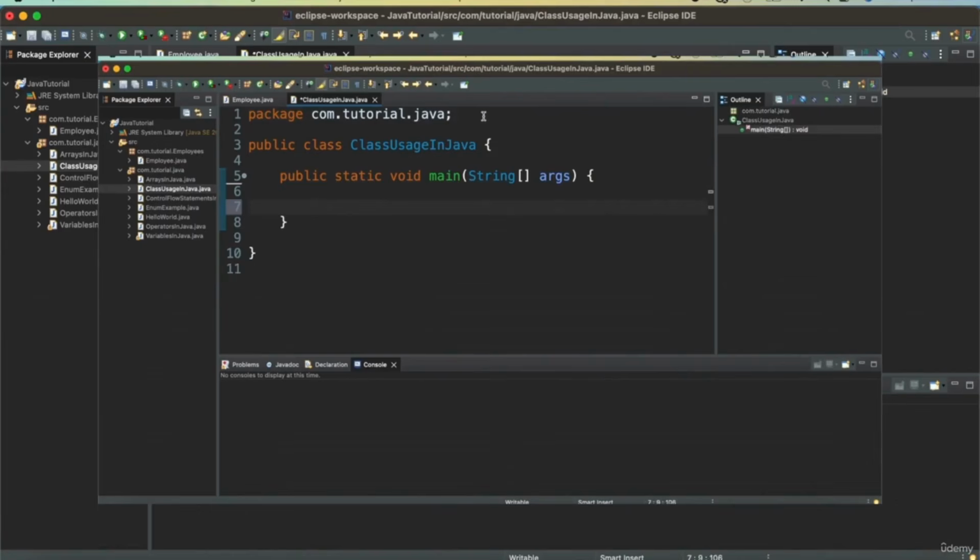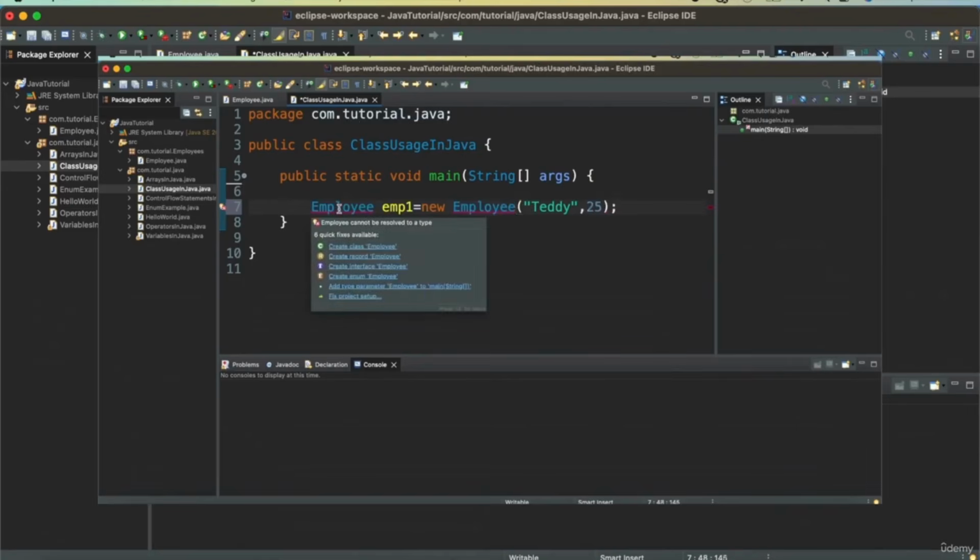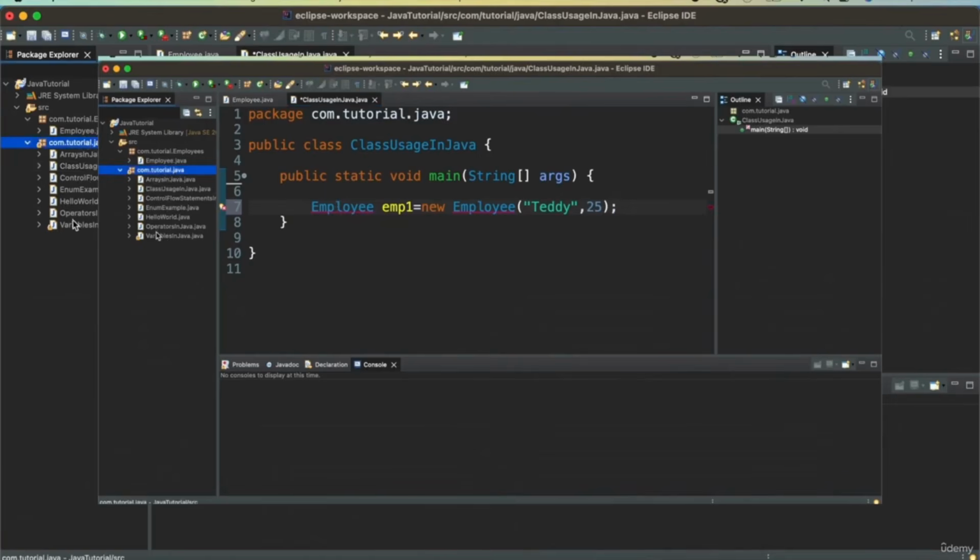Now, if I just type Employee, and I create emp1 equal to new Employee, and suppose I pass in Teddy and 25, it will give me an error because the Employee class is not present in this package. This is a separate package.